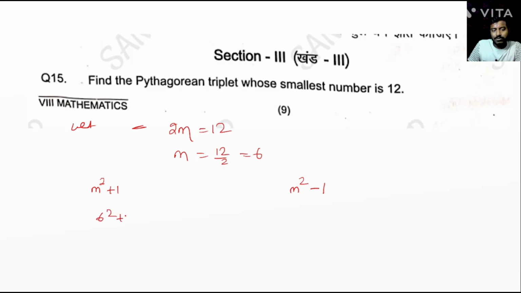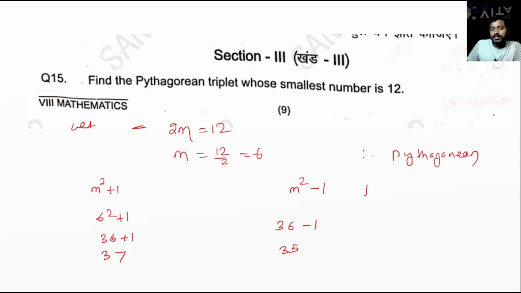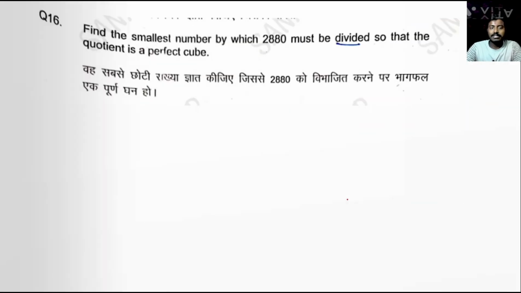So 6 square plus 1, that is 36, plus 1 is 37, and 36 minus 1, that is 35. So write down, therefore Pythagorean triplet are 12, 35, 37. Okay. Next question.